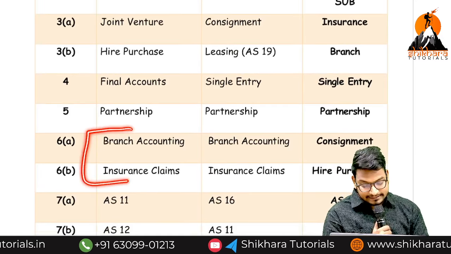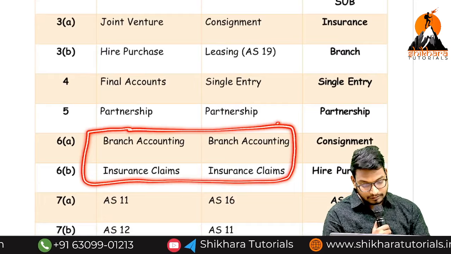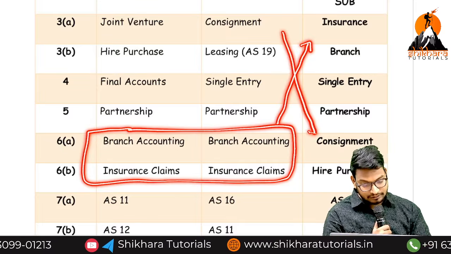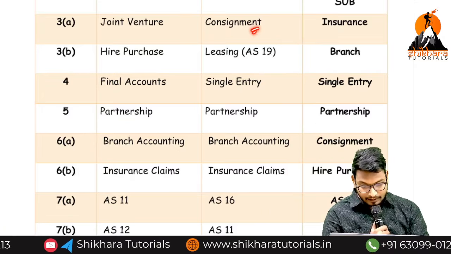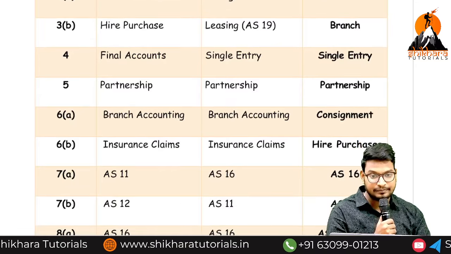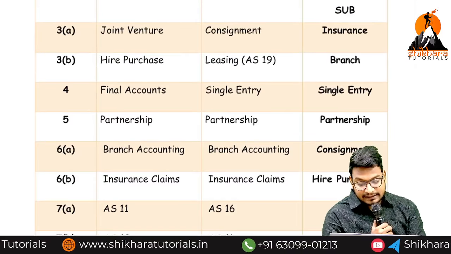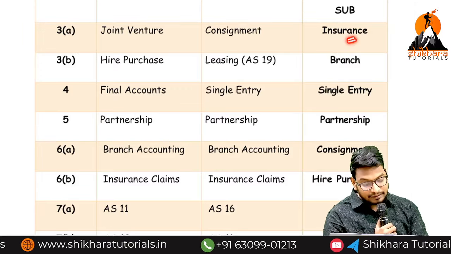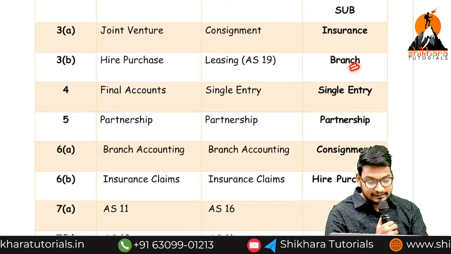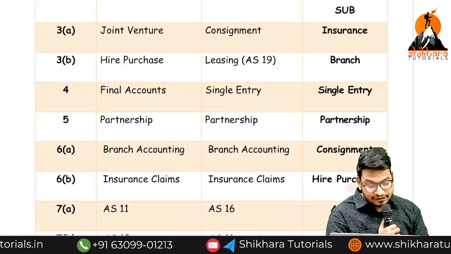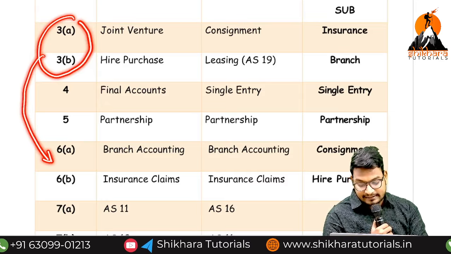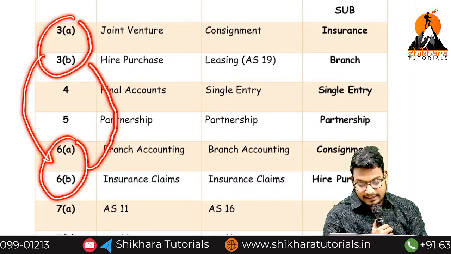Sir, here they brought the 6th question to the 3rd question, and the 3rd question they have brought to the 6th question. So the combo, joint venture, leasing or hire purchase, they have given joint venture, leasing or hire purchase. The combo is the same, but the scenario changes. Generally they need to ask consignment here, but they asked it in question 6a. And generally they need to ask hire purchase or leasing, and they asked hire purchase or leasing in question 6b. Nothing but 3a and 3b they have changed like 6a and 6b, and 6a and 6b they have changed like 3a and 3b, that's all.